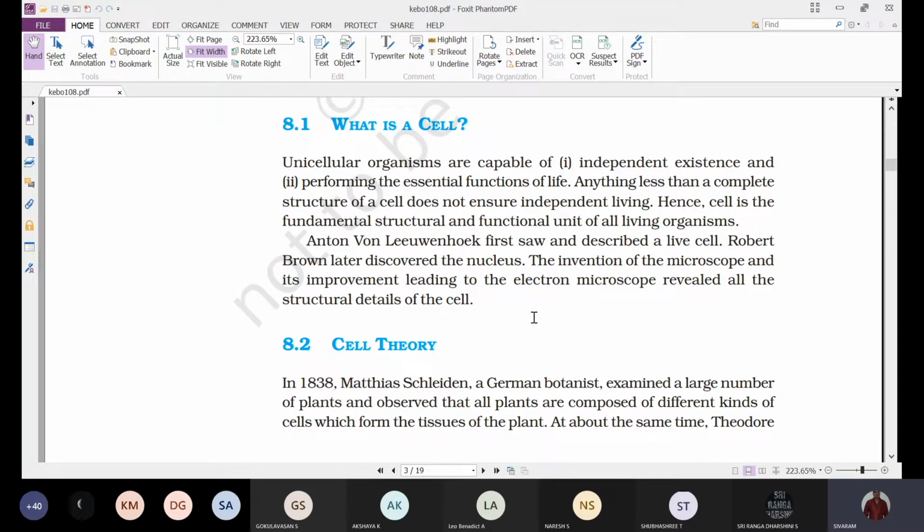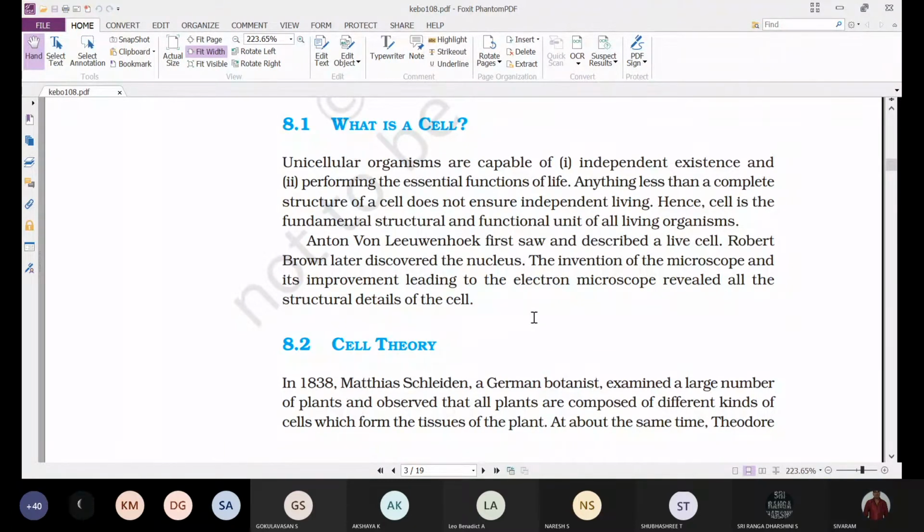That means he scraped his teeth and observed the different bacteria under the microscope, and he observed blood cells. Like this, he observed different types of living cells. So he was the first person who observed the living cell.